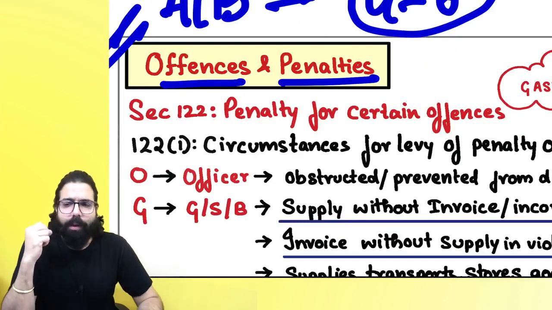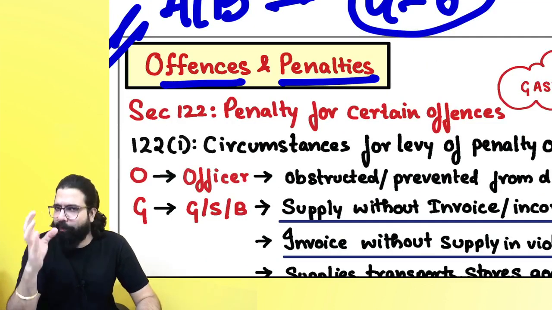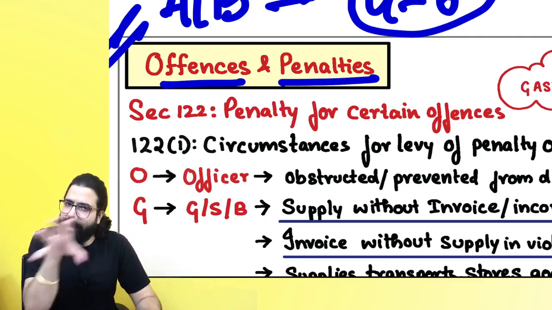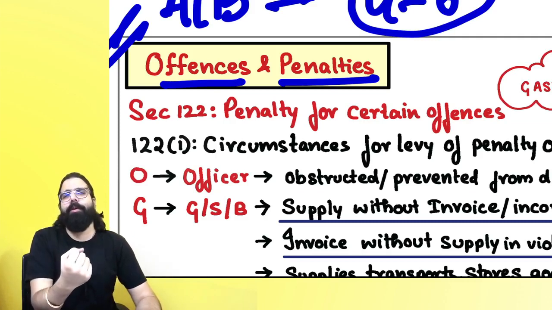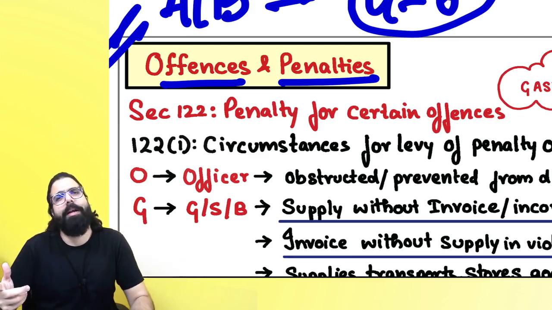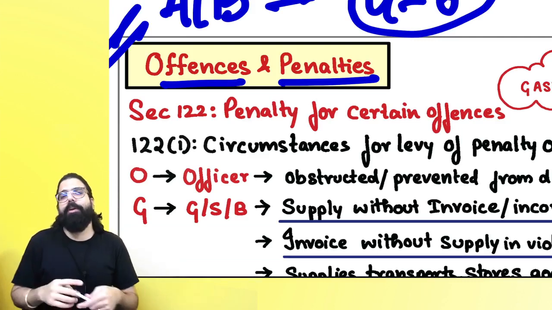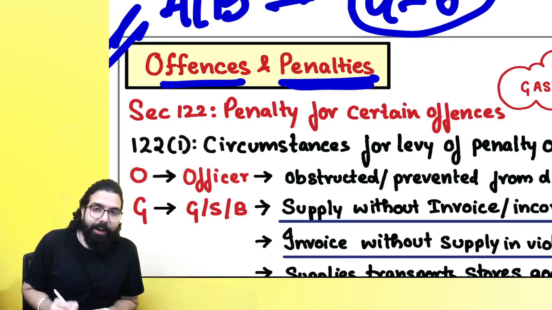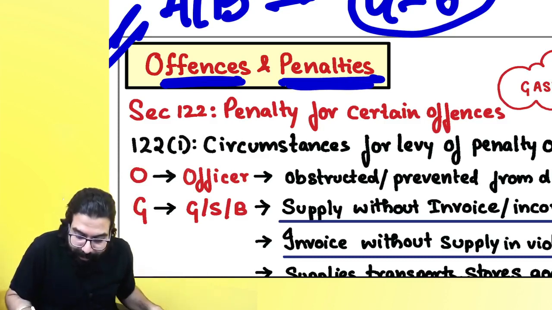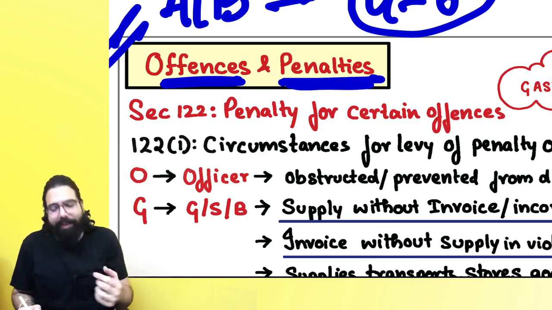For any law to be maintained properly, for various wrongdoings there has to be penalties, otherwise people will not be scared. Sir, if I am driving on the footpath and when I am caught there is no penalty, then I'll never be scared, I will always disobey the law. Hence for every offense in a law there has to be a penalty, and hence the government has told the various offenses and the various penalties.